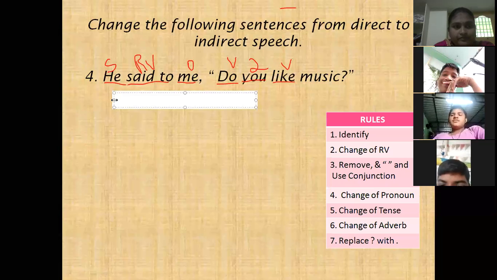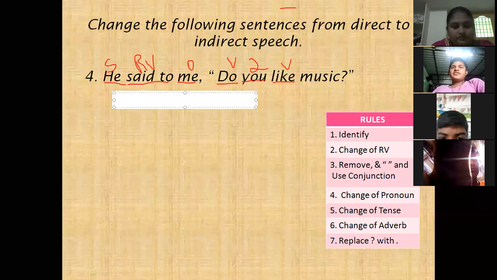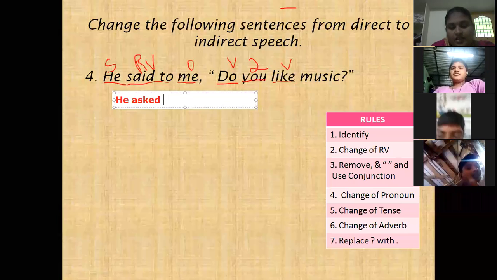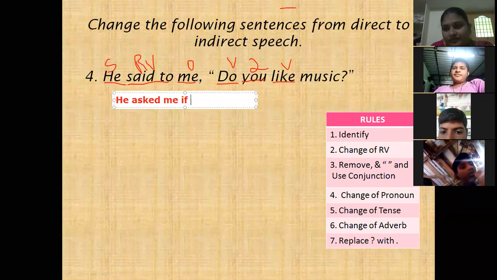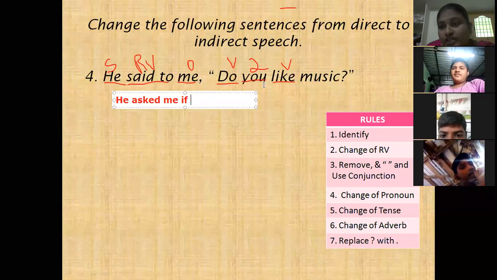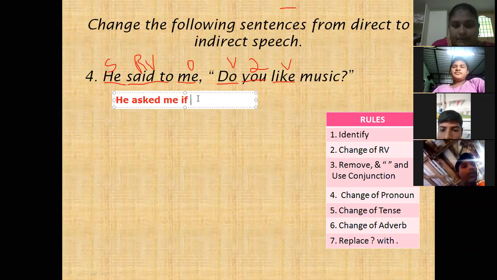He asked me. He asked to me. If, after if there is "me". "You" is second person. It changes according to the object. Here the object is me. Me, that is, "we", "I". So here the subject is I, plus pronoun I.